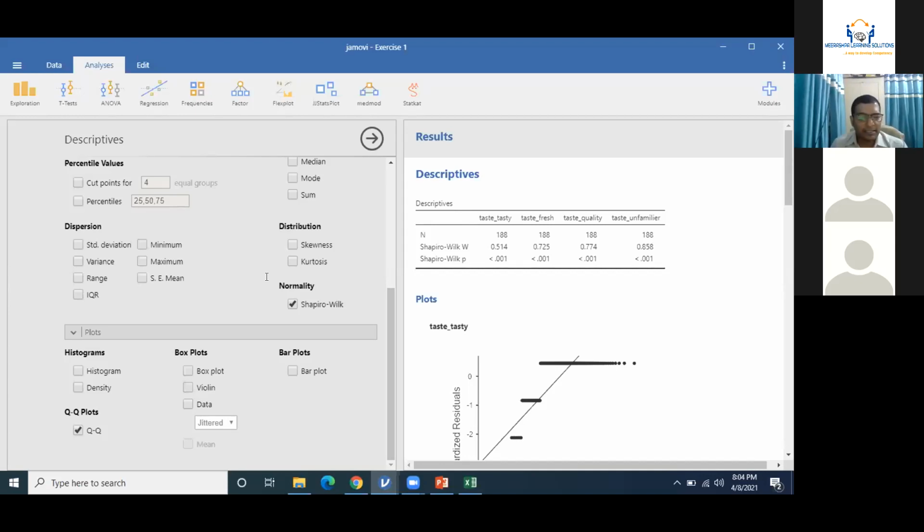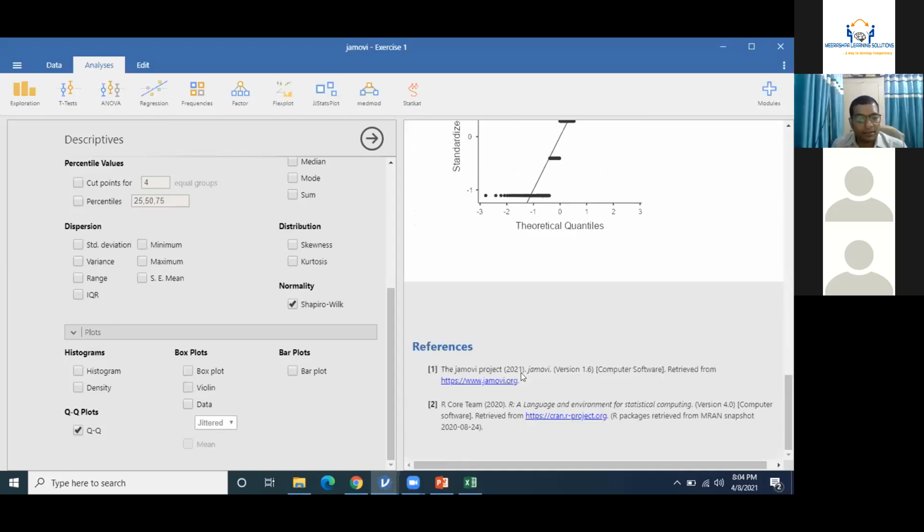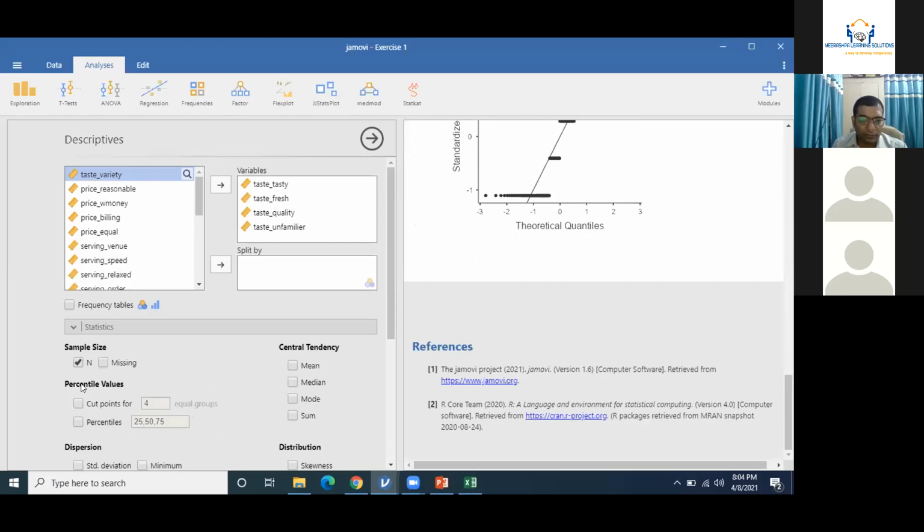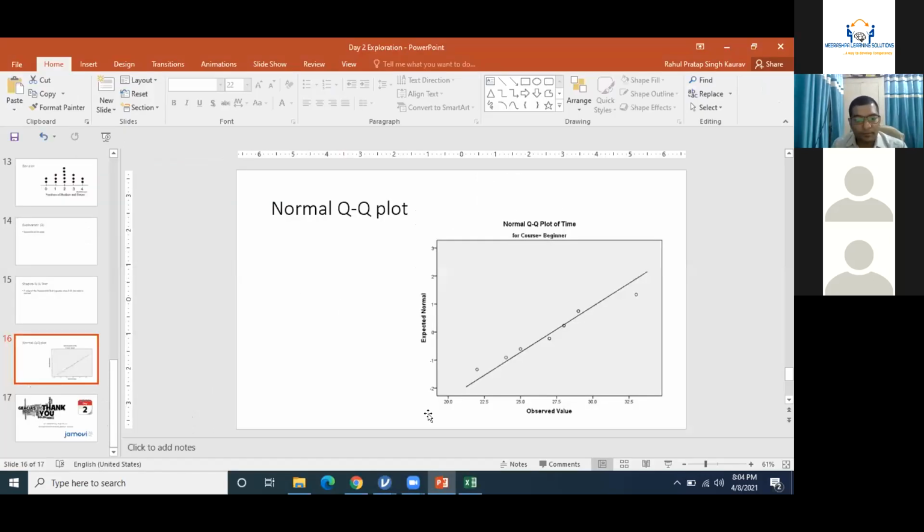Data validation is needed, but actually this is not data validation. This is reporting whether your data is normally distributed or not. This is simply reporting, this is not called data validation. Right, so these are the different visual inspections of reliability and normality, right?